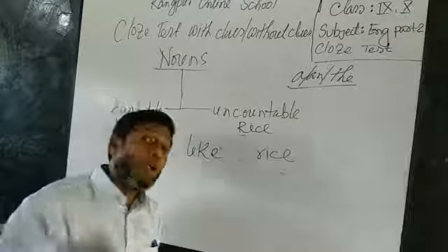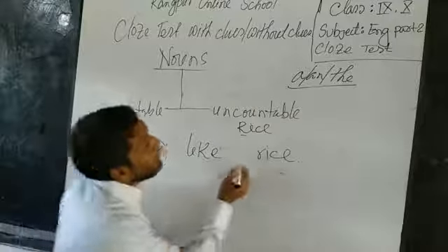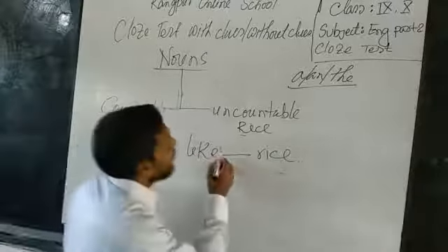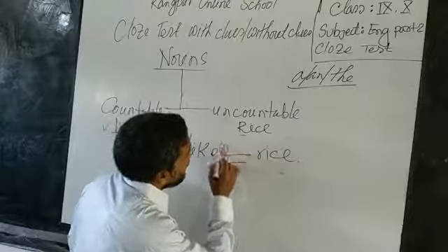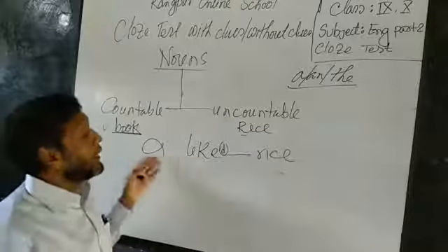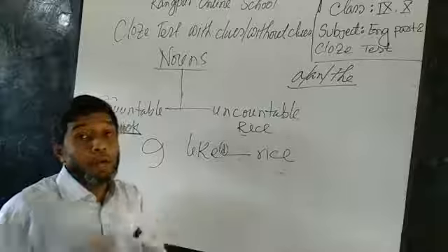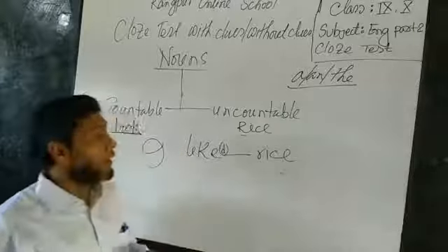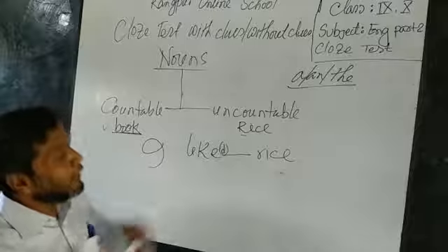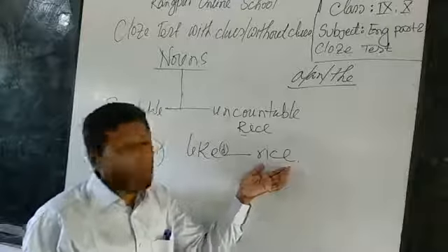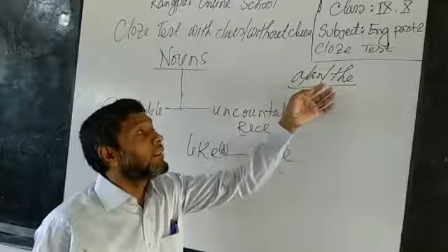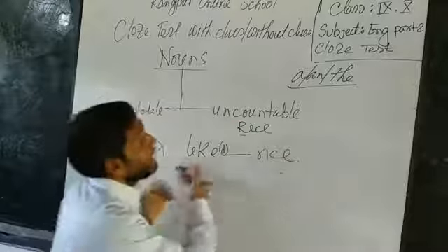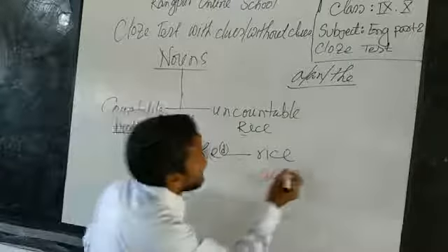But after going to the context, you have seen that there is a gap there. For example, this is gap number D, and as a student, you cannot cope with which word to use here. Now, dear students, I know this is an uncountable noun. It cannot take a or the before it, or s or es after it. So what will happen? The sentence is a complete one. So this is a noun.